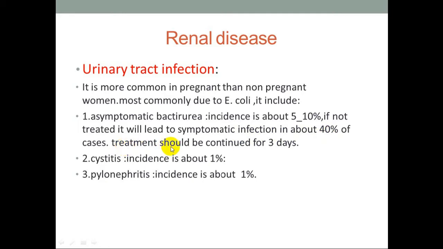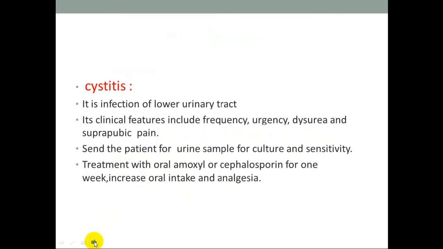Treatment should be continued for 3 days. Cystitis incidence is about 1%. Pyelonephritis incidence is about 1%. Cystitis is infection of the lower urinary tract. Its clinical features include frequency, urgency, dysuria, and suprapubic pain. Send the patient's urine sample for culture and sensitivity. Treatment with oral amoxicillin or cephalosporin for 1 week. Increase oral intake and analgesia.